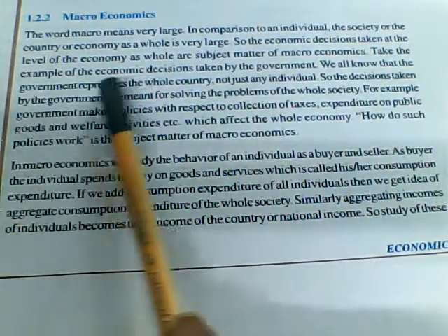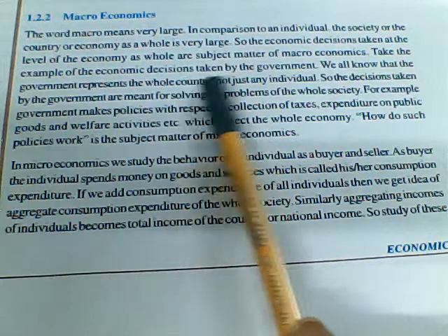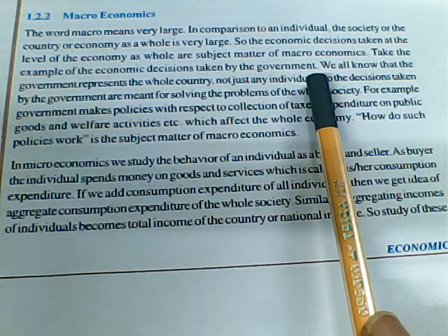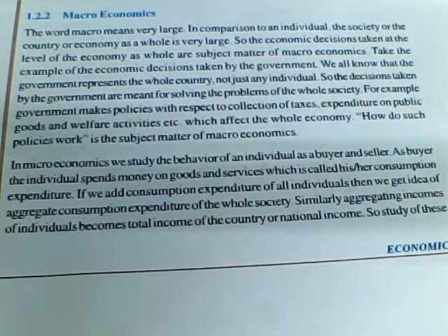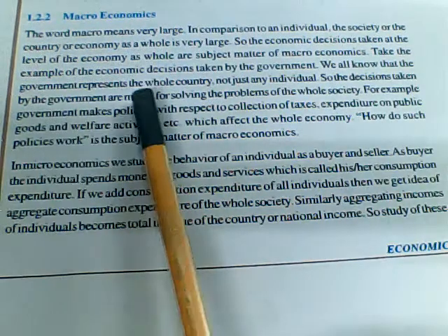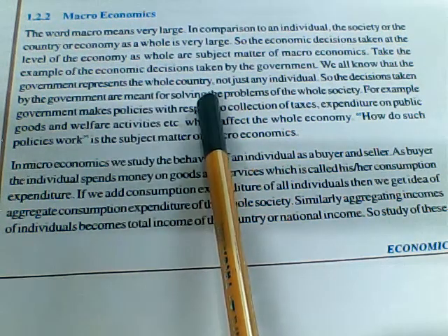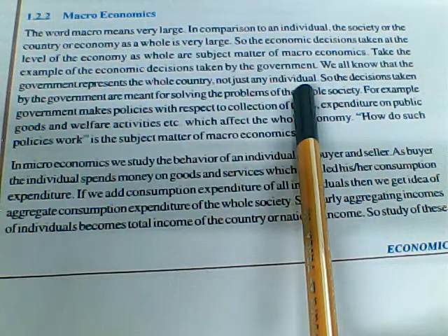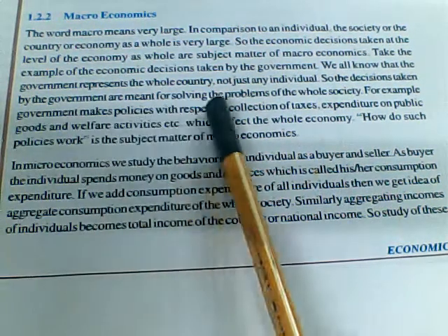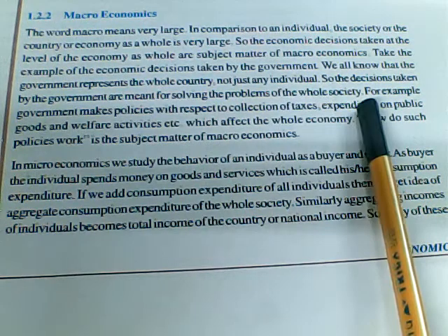Take the example of the economic decisions taken by the government. So here the involvement of the government comes in a huge way. We all know that the government represents the whole country, not just any individual. So the decisions taken by the government are meant for solving the problems of the whole society.